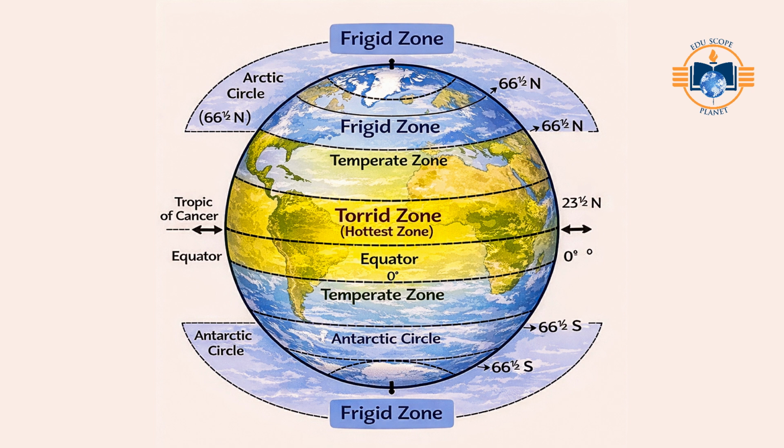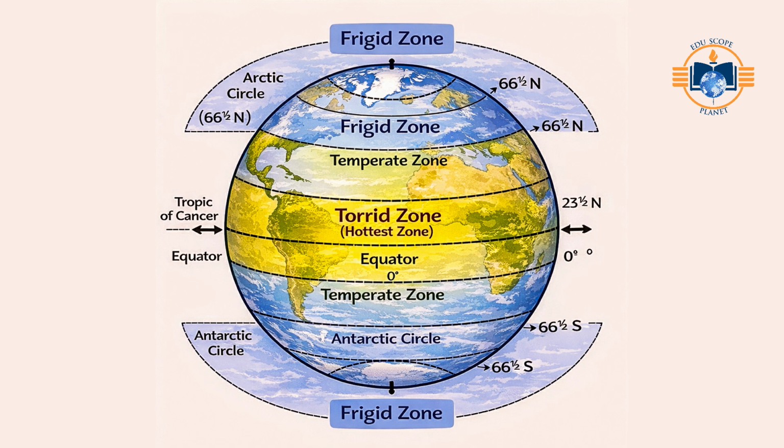Heat zones of the Earth. The inclination of the Earth's axis causes unequal distribution of sunlight, leading to the formation of heat zones. Torrid zone: lies between the Tropic of Cancer and the Tropic of Capricorn. Receives vertical sun rays, making it the hottest region.